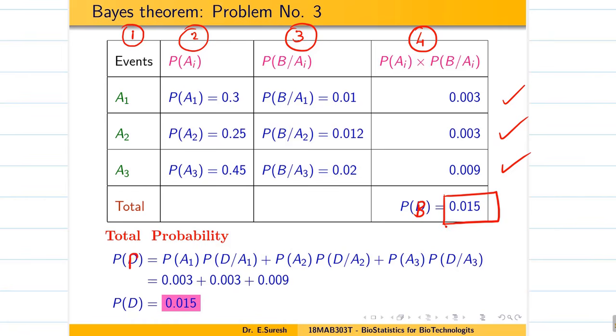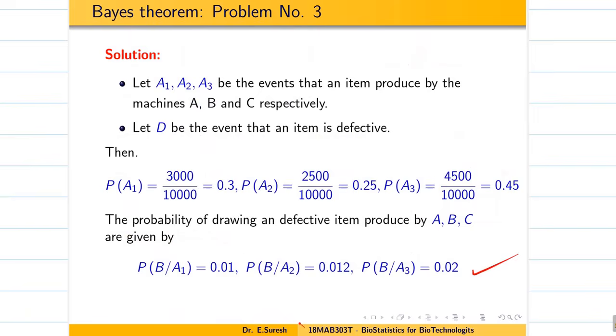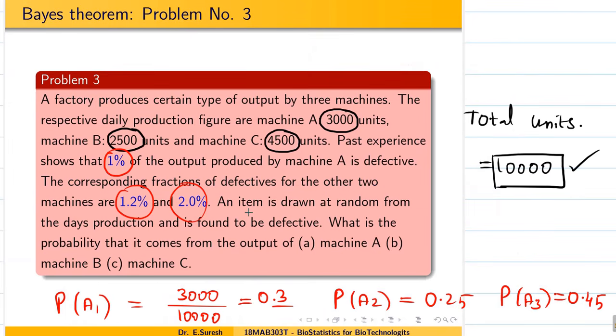Okay, so this is some typo. Yeah. So the total probability is going to be 0.015. Now let us go to the question they are asking. An item is drawn at random from a day's production and found to be defective.